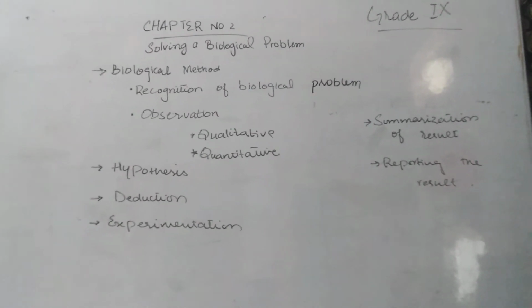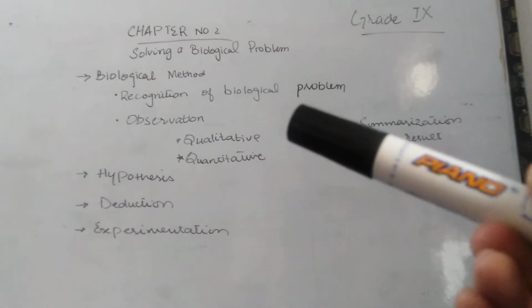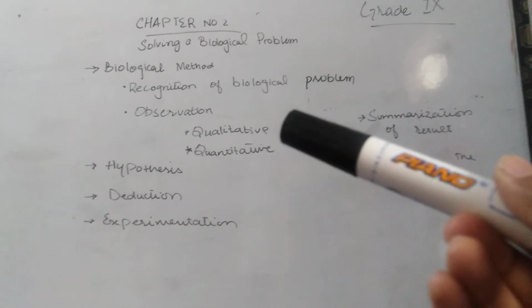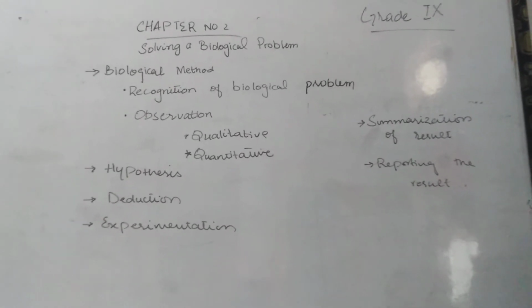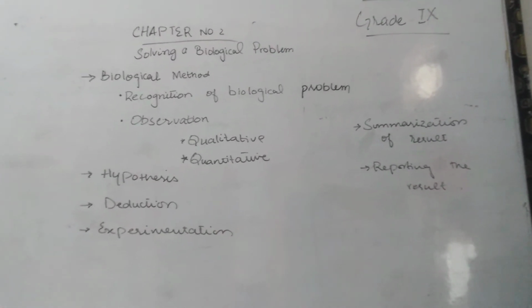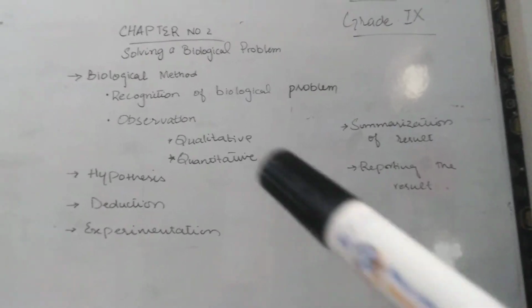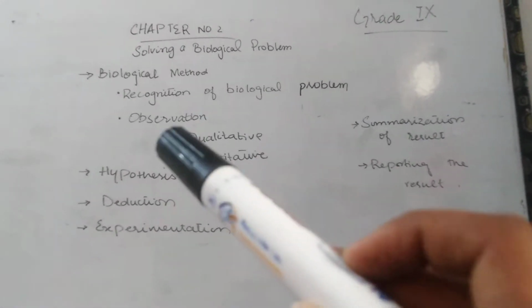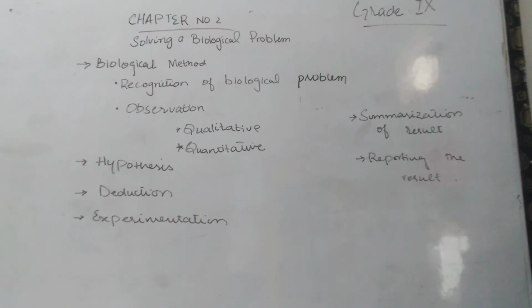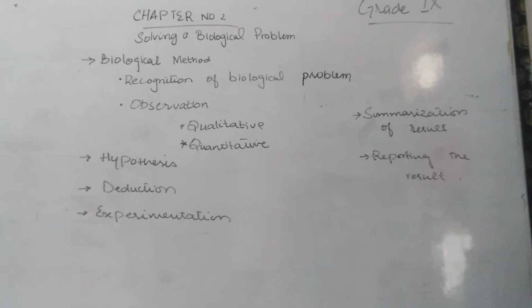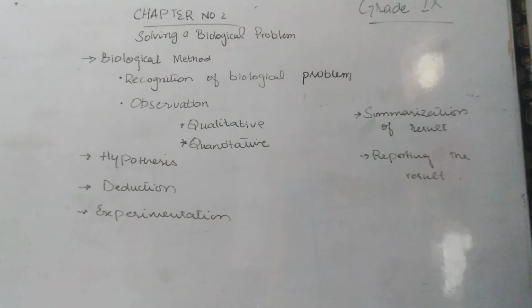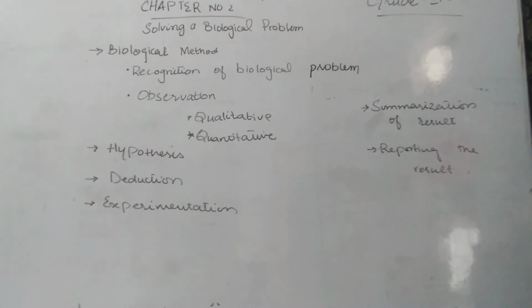Besides this, observations may be of 2 types: qualitative observations and quantitative observations. But quantitative are more accurate, qualitative are less accurate. Now I am going to explain this with the help of examples.